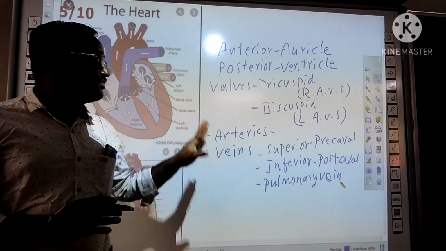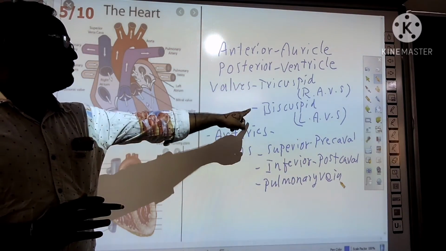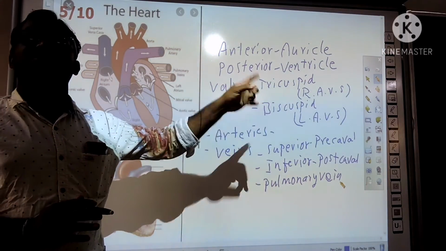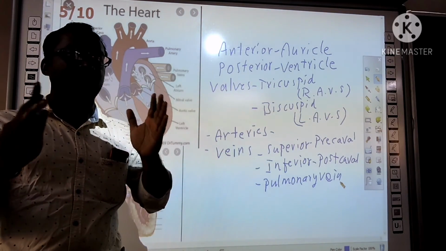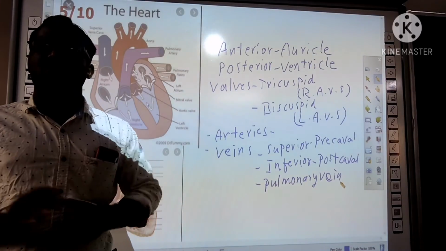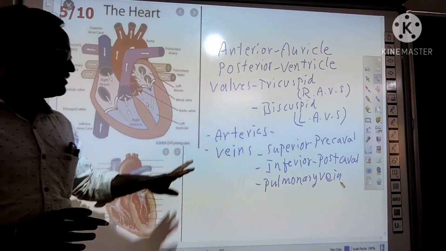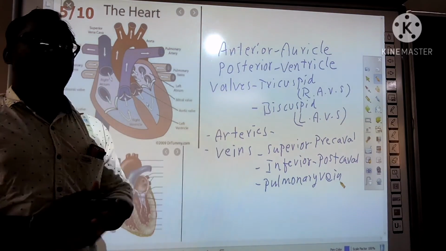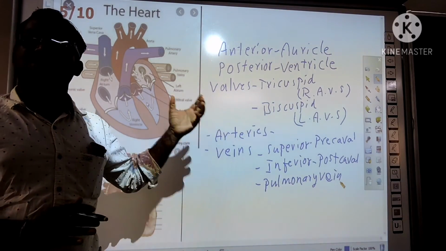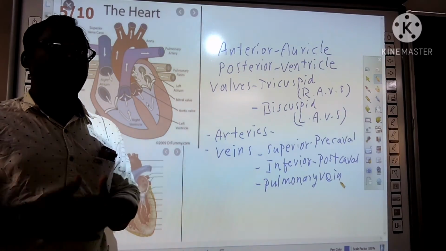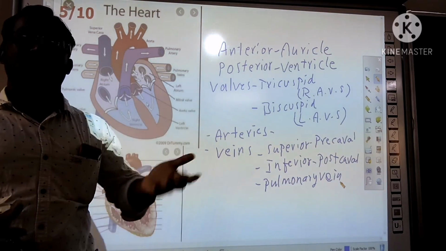So total 4 types of valves: tricuspid valves, bicuspid valves, pulmonary valves, systemic valves. You have to remember the location of these 4 types of valves, and the blood vessels and their location also. Then you can easily study the internal structure of the heart.